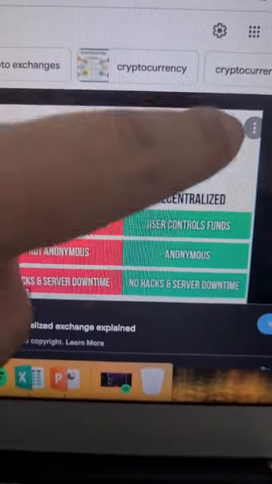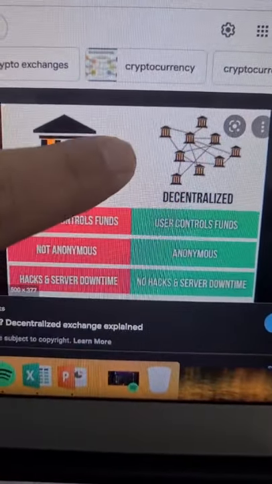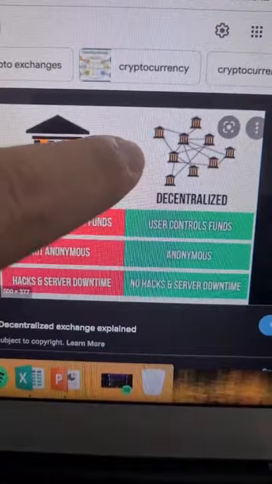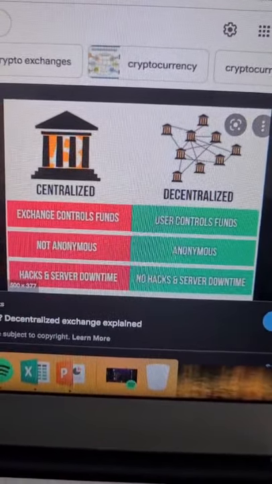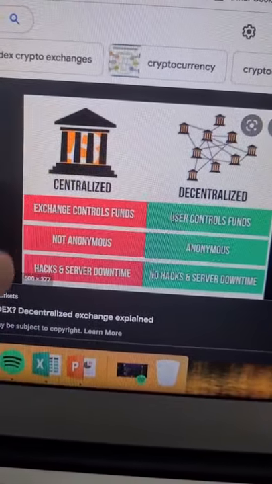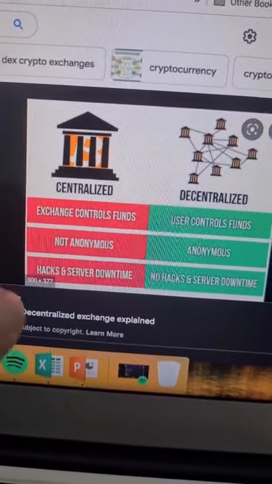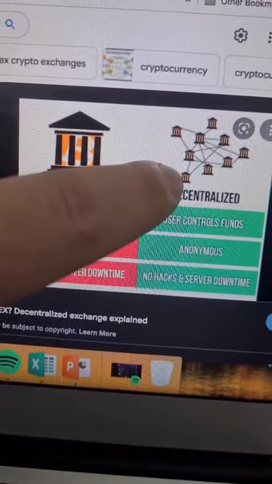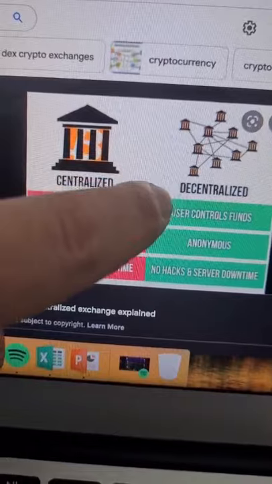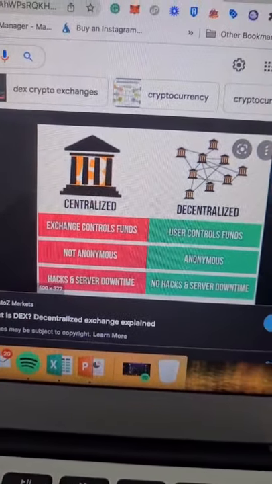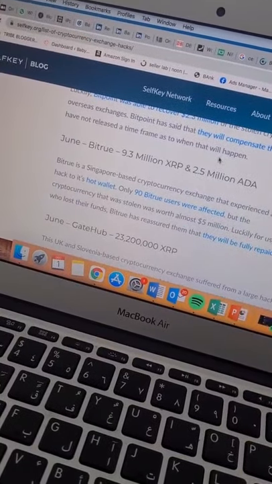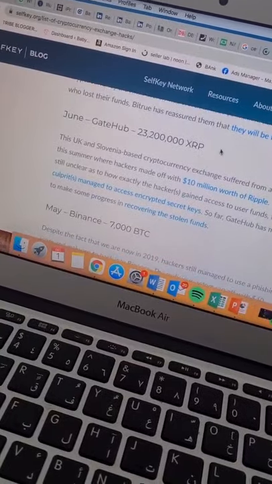Decentralized exchanges do not require registration, you remain anonymous, they are not regulated by countries, they don't have a physical presence. They're just programmed to help you do the exchange. Centralized, however, have a central entity and is controlled by an existing company. One of the biggest risks of centralized exchanges is hacks.